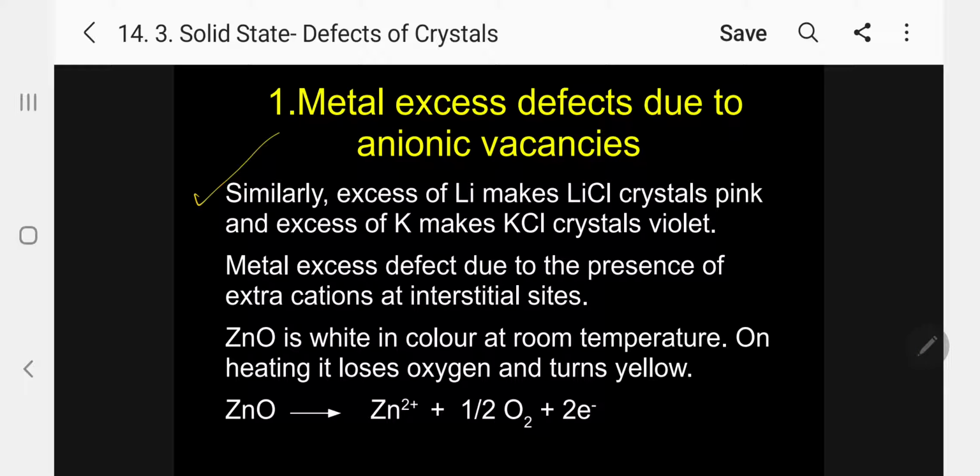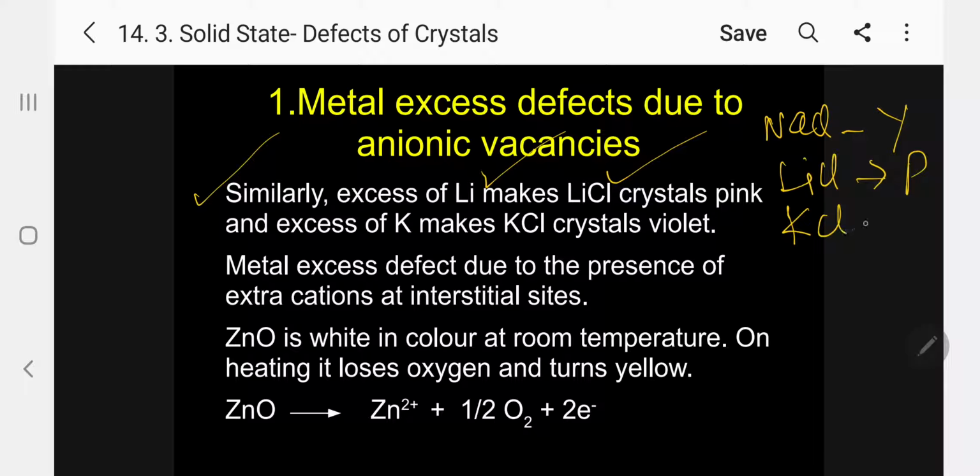Similarly, another example I can give: excess lithium makes lithium chloride crystals pink. So kindly follow. Sodium chloride yellow. Similarly lithium chloride is pink, and potassium chloride crystals violet. So excess of potassium makes potassium chloride crystals violet. This may be asked, kindly memorize.